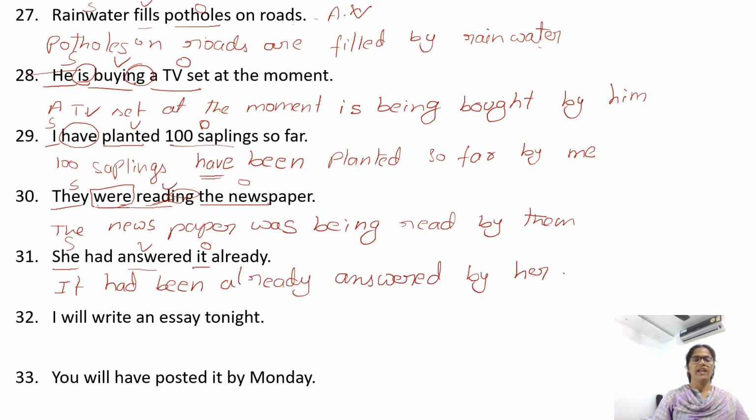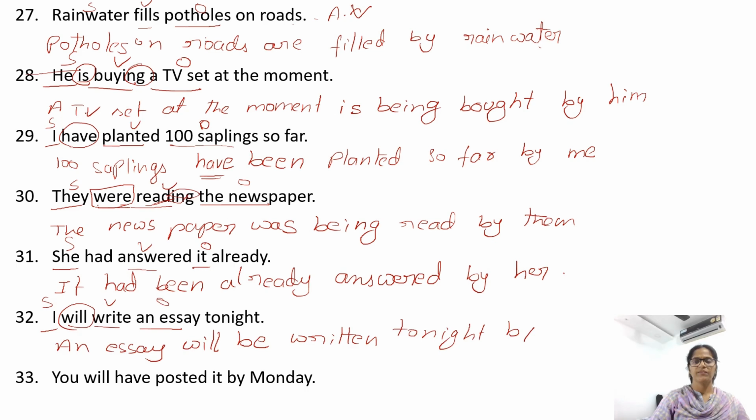I will write an essay tonight. Write verb, I subject, an essay object. An essay will, and after will, shall, can, could, may, might, we need be. An essay will be, write V3 form is written tonight by me.